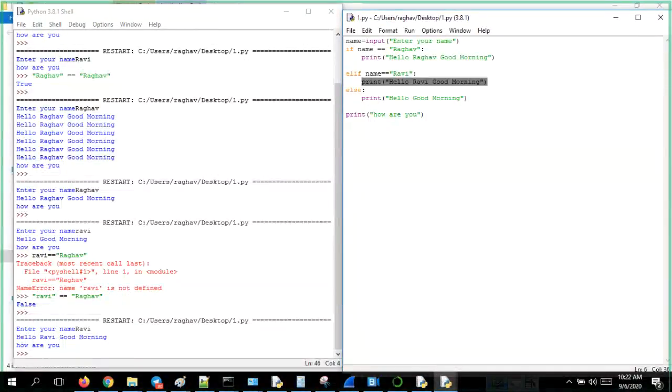After executing all the statements, it will come out and get to the next statement, whatever is there, here it is print. If you have multiple print statements or any other statements, it will go there. But just one thing you have to remember: only one condition will be taken here. Any one will get executed, not all, not two, not three. Only one condition will be satisfied at any given point of time. Let me show you one more time.